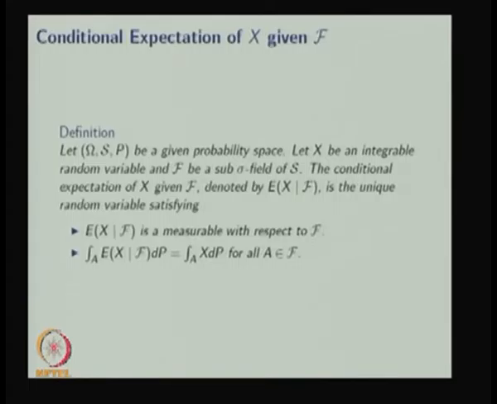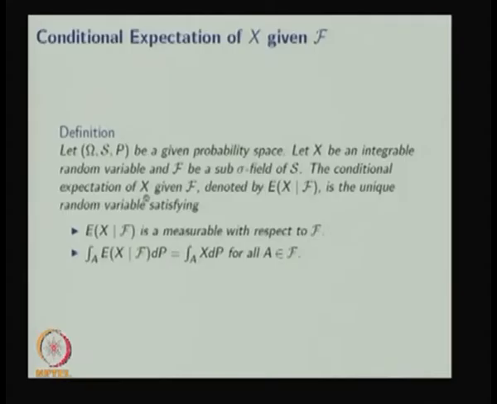The definition is as follows: let omega, S, P be the given probability space, let X be an integrable random variable and F be a sub sigma field of S. So, here I am defining a probability space with omega, the sigma field S, and P is the probability measure, and the random variable which is integrable, and F be the sub sigma field of S.